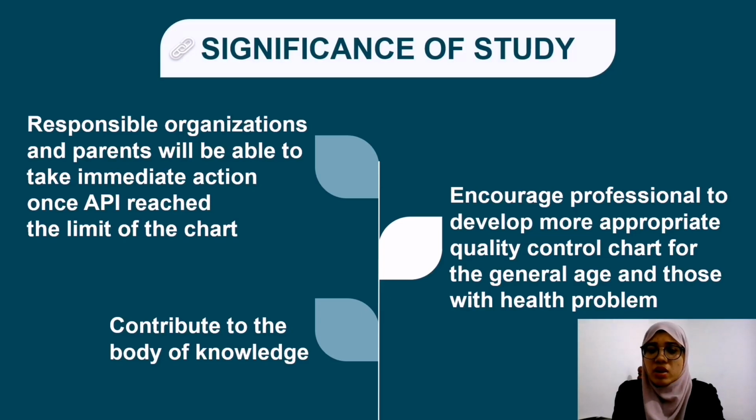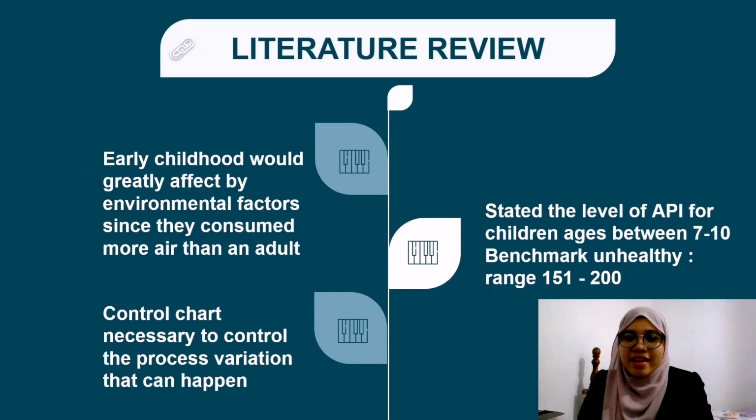Lastly, the purpose of the study is to encourage professionals to develop more appropriate quality control charts for the general age group and those with health problems. In short, this research intends to recommend that the current standard for air quality in Malaysia should be lowered to ensure children's health. Next is the literature review.